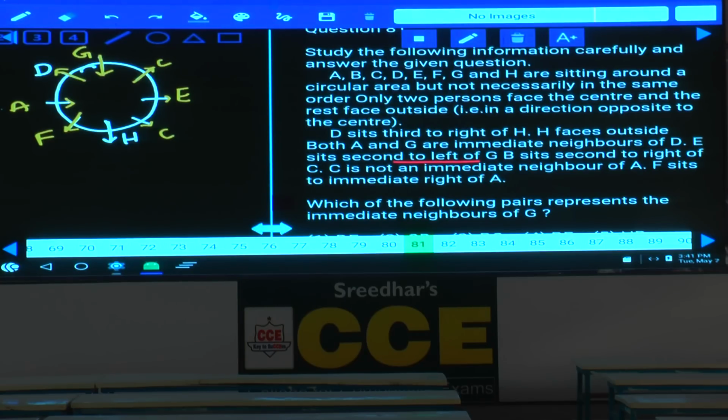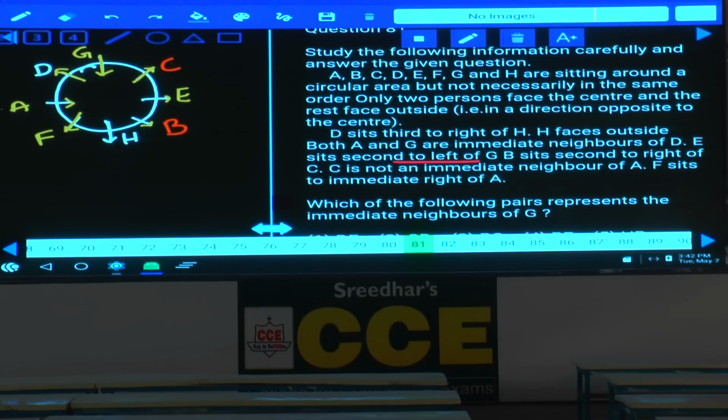C is not an immediate neighbor of A, and B sits second to the right of C. As B is seated second to the right of C, now C cannot be at this place. If C is here, B must be here, which is not possible. Hence C cannot be here. As C cannot be here, then C must be at this place only. And if C is here, B sits second to the right of C, so B must be here. Now this is how these 8 persons are seated around a circular table, and 2 persons are towards the center, and the remaining 6 are away from the center.